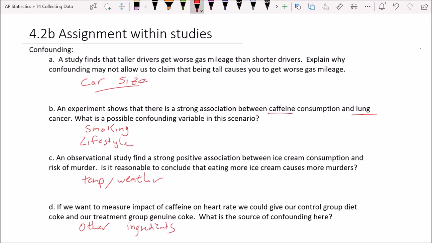For example, only one of them has sugar. And so possibly sugar would have an impact on heart rate, or Diet Coke has an artificial sweetener in it. So unless we know for sure that those have no impact on heart rate at all, then that's a potential confounding variable. We don't know for sure, but as we design a good study, it's something that we would want to be thinking about and we would want to be careful about.